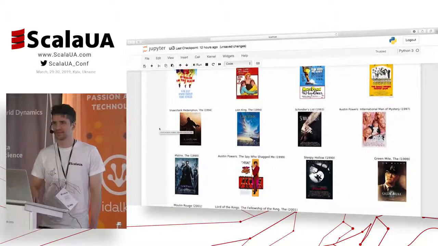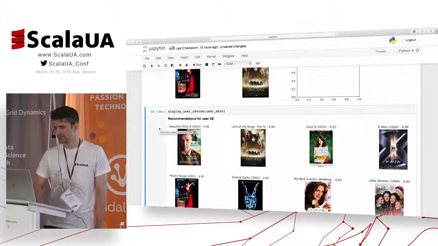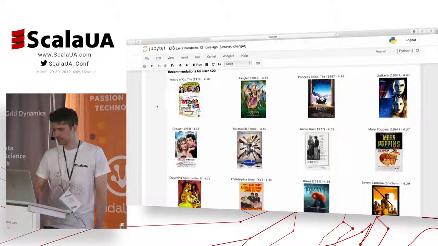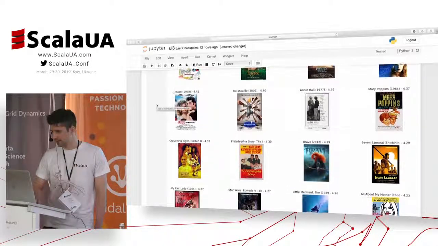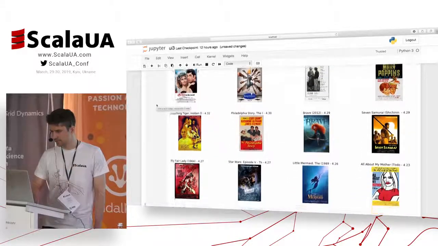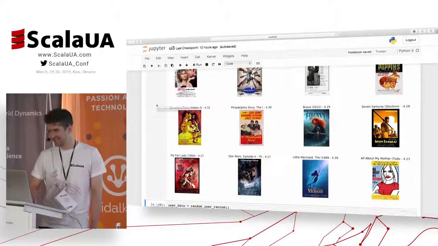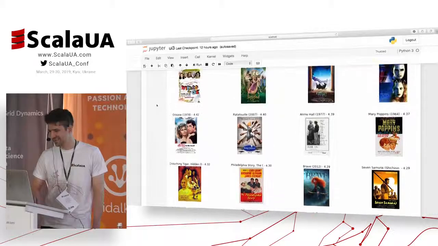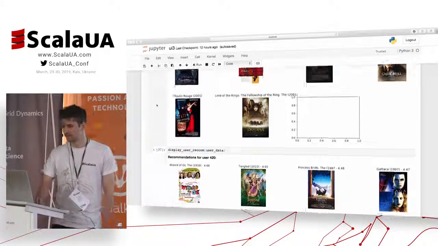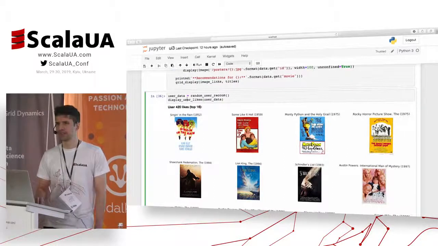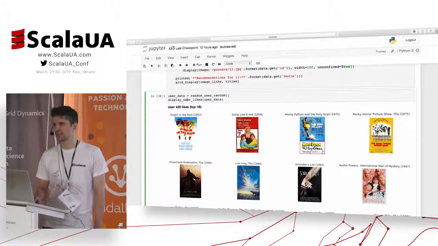Okay, so let's see the results now. Brave, Star Wars. No? Okay, that was complicated. Let's try again. We have time still. It tends to recommend some popular movies from the IMDb top or Kinopoisk top.